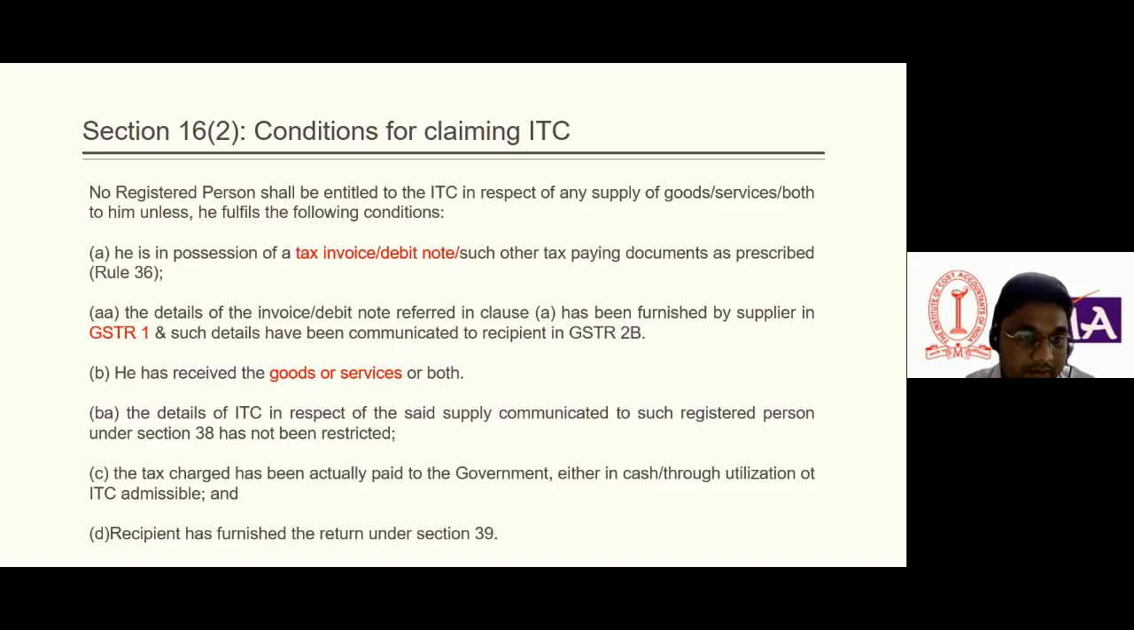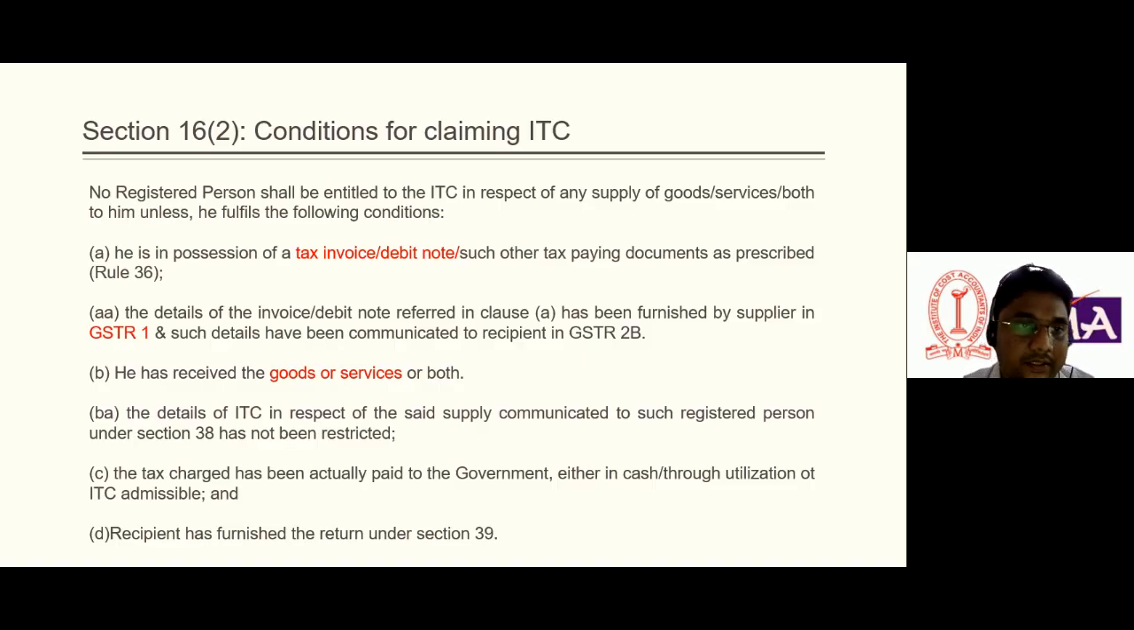The next one is that the tax charged has been actually paid to the government, either in cash or through utilization of admissible ITC. Yes, this is a very common point. Whatever tax he has been charged, he has to pay to the government. And the recipient has furnished the return under Section 39. It means the recipient has also furnished the GSTR-3B return. Okay, so these are the conditions.